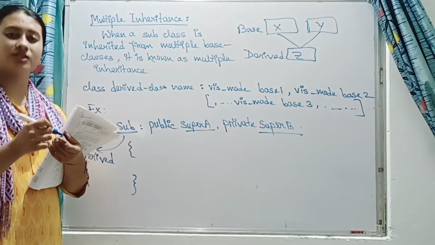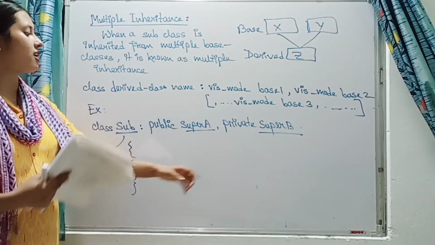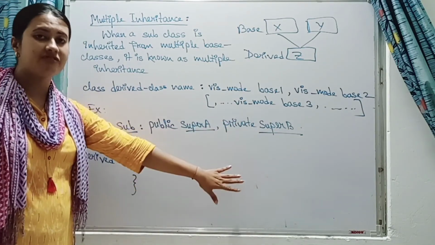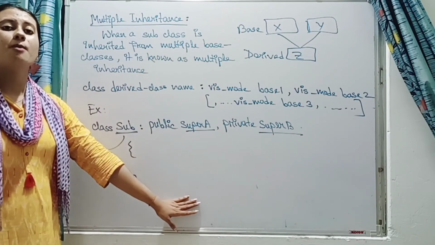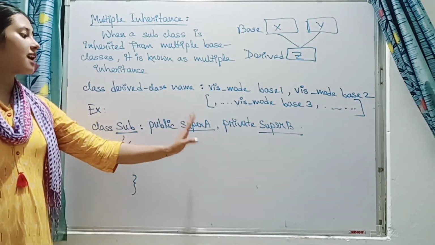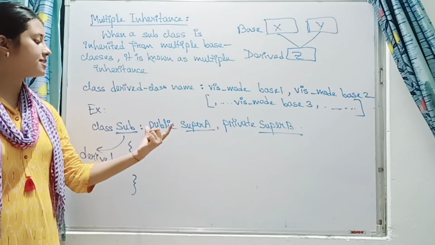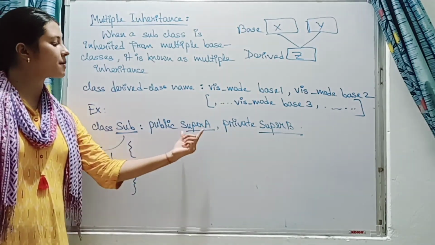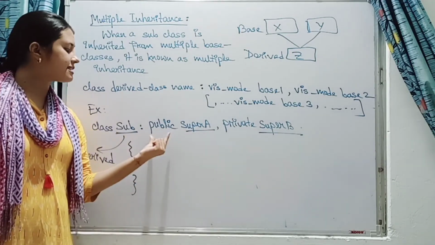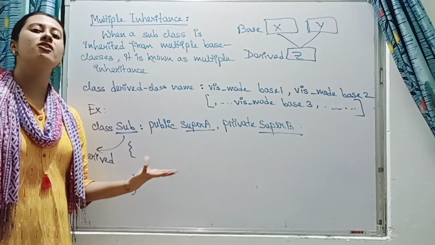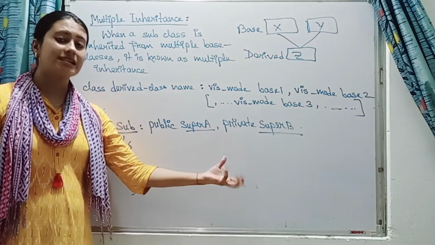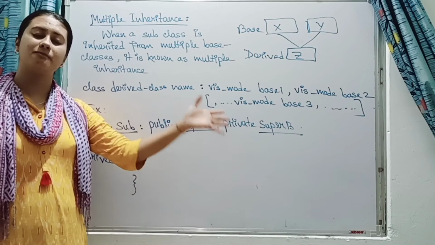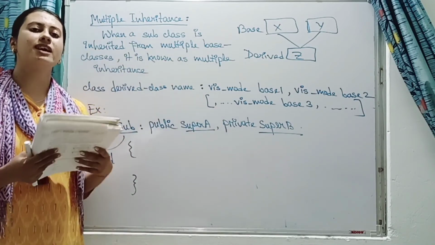We will see later what the meaning of public derivation of a class is, what the meaning of private derivation is, and what the meaning of protected derivation is. These are three different things, that is, how we are deriving the base class, what the visibility mode is. Suppose the base class super A is derived publicly. Then what is the meaning of public derivation of the base class? What is the meaning of private derivation? And what is the meaning of protected derivation? This we will see in our later class.